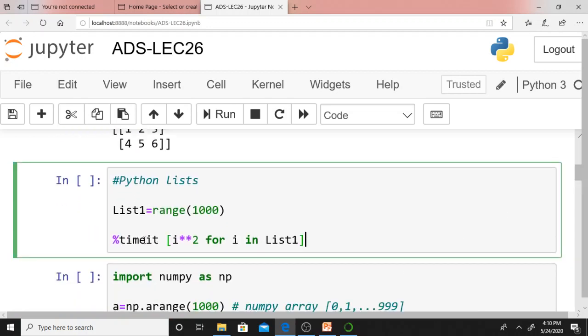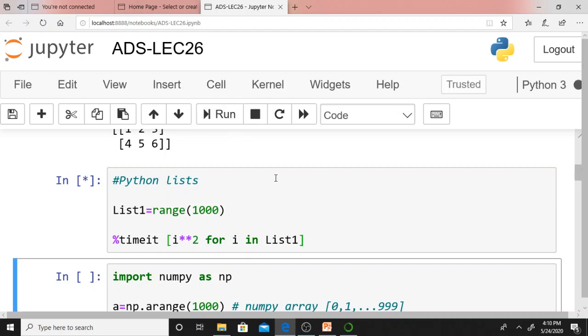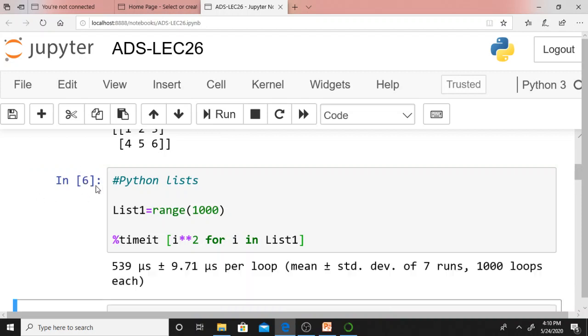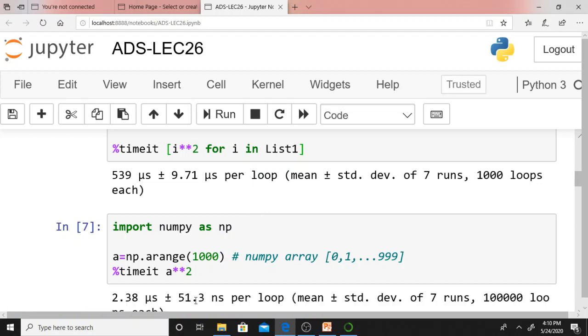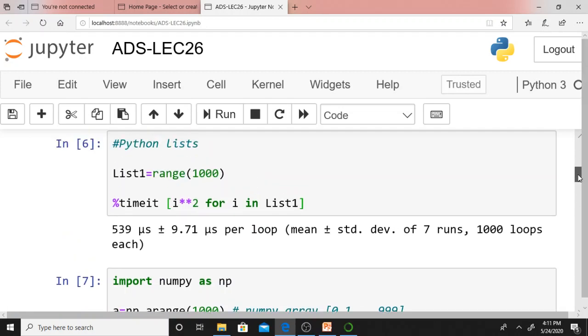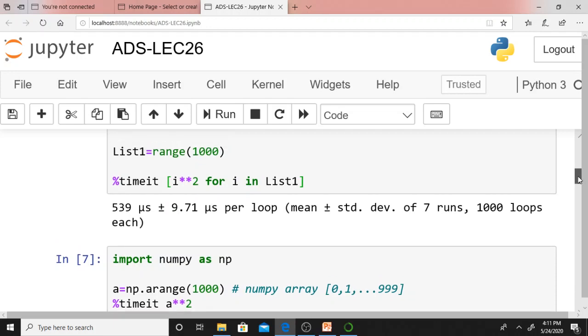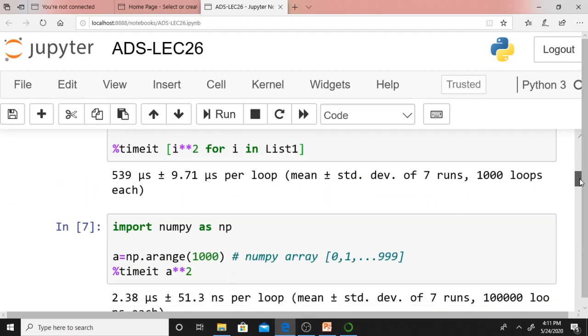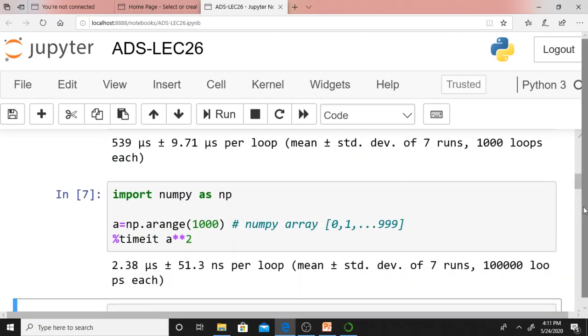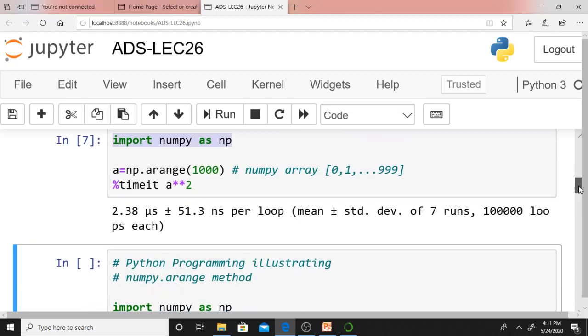Regarding time complexity, I already discussed what %time it is. We discussed this for lists. Just see the star symbol. If you observe the star symbol, what does it mean? It is running, it is executing. Just 539 microseconds for lists, whereas for arrays, with import numpy as np, here I am creating an array. We are comparing: 2.38 microseconds. What is the summary? 539 microseconds for lists and 2.38 for what? For arrays. It's an array, isn't it? This I already discussed in my PowerPoint presentation.